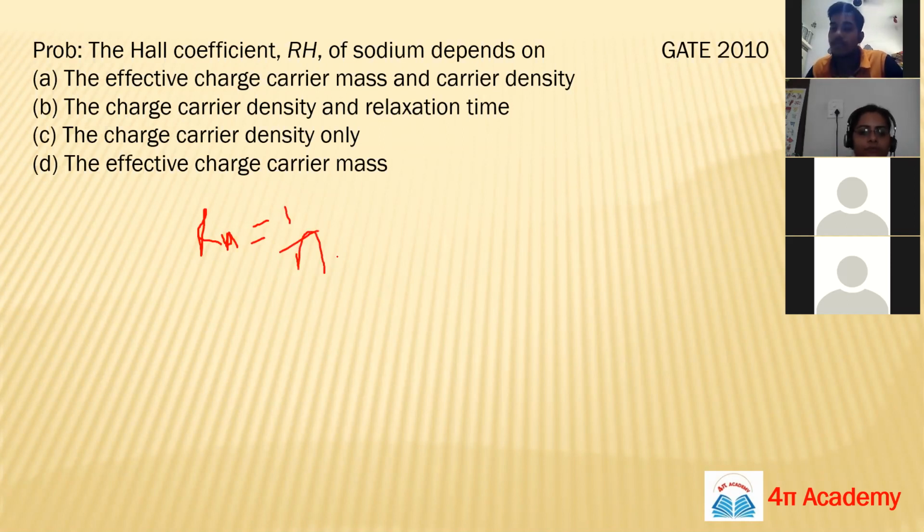So it depends only on N. The first option, effective charge carrier mass and carrier density, no. It depends on charge carrier density and relaxation time, no. The third option is correct: the charge carrier density only, because in the formula we have only N here. E is a constant, so it depends on N.